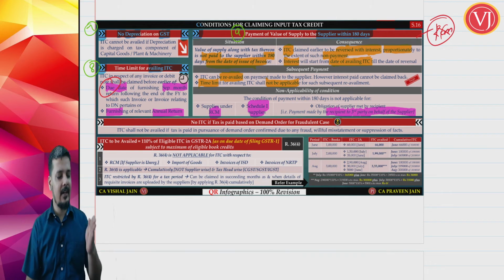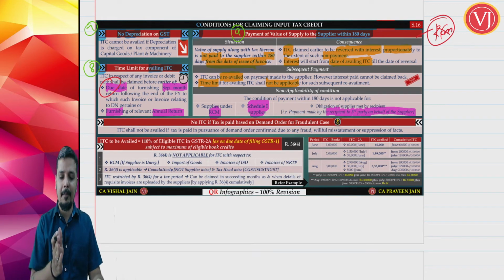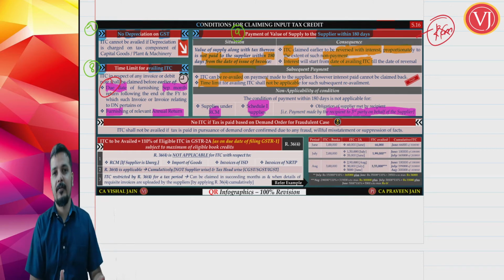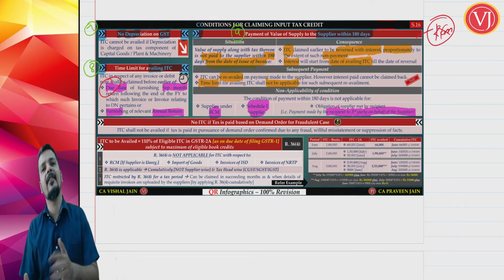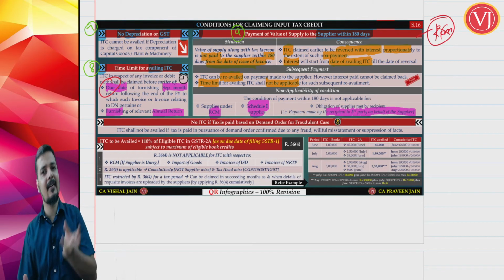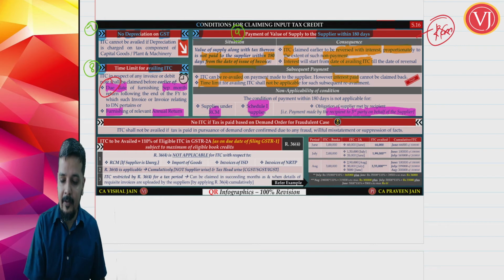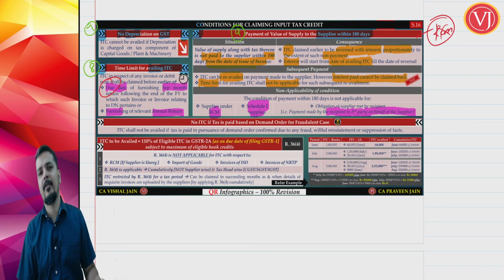But the difference is, initially I had availed ITC, and when I did not make the payment within 180 days, I reversed the ITC with interest. Now interest is a cost. And after 180 days, after 2 years, if I have made the payment, I can re-avail the ITC, but only the ITC, not the interest portion. Interest paid cannot be claimed back. Interest is my cost.